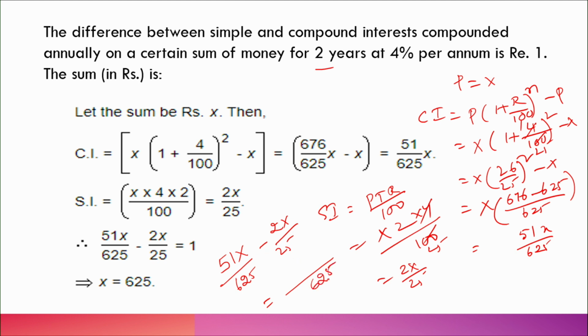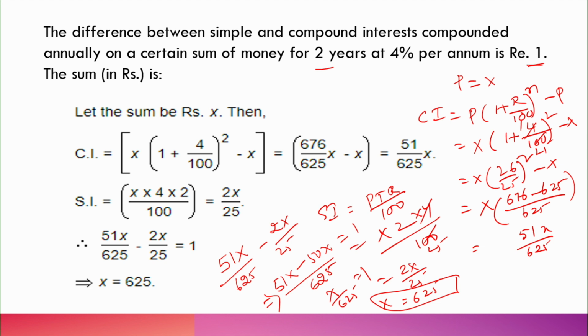So 25 into 2x is 50x, and 51x minus 50x is x by 625, which is given as 1 rupee, correct. So x by 625 is equal to 1, or x is equal to 625 rupees. So the principal amount is 625 rupees. So like this you can calculate the amount. This is a most important thing you have to calculate.